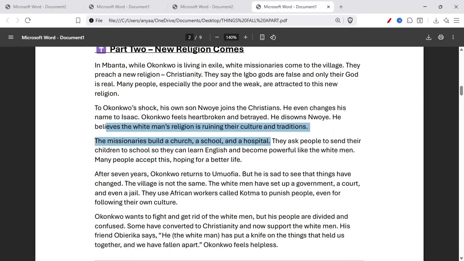The missionaries build a church, a school, and a hospital. They ask people to send their children to school so they can learn English and become powerful like the white man. Many people accept this, hoping for a better life.